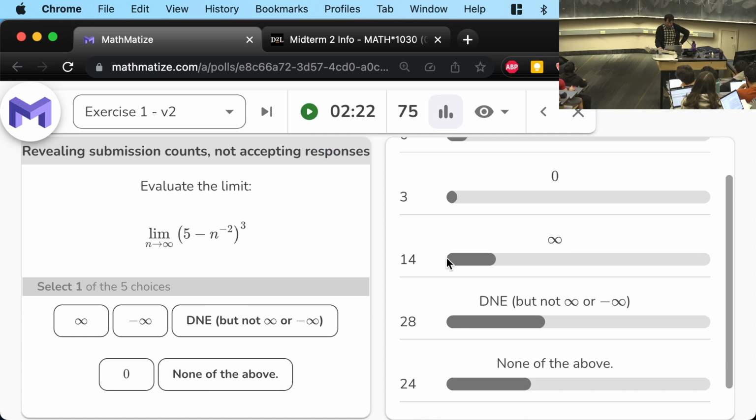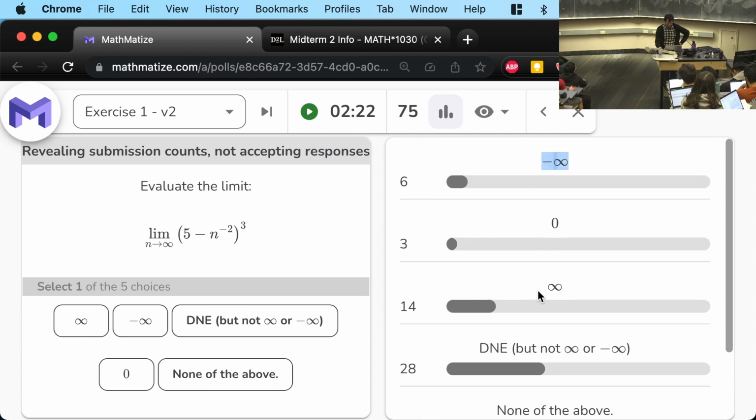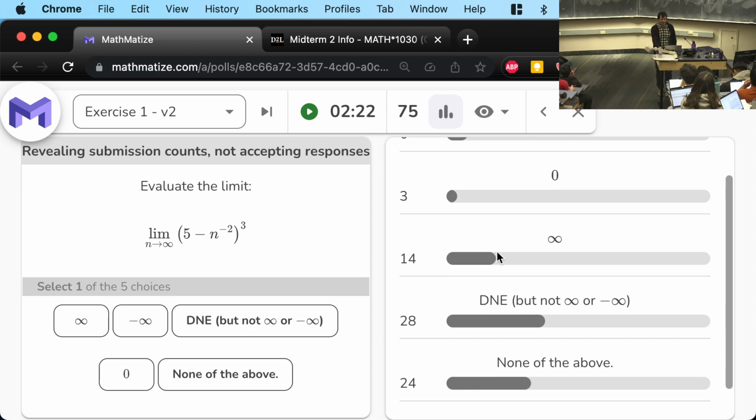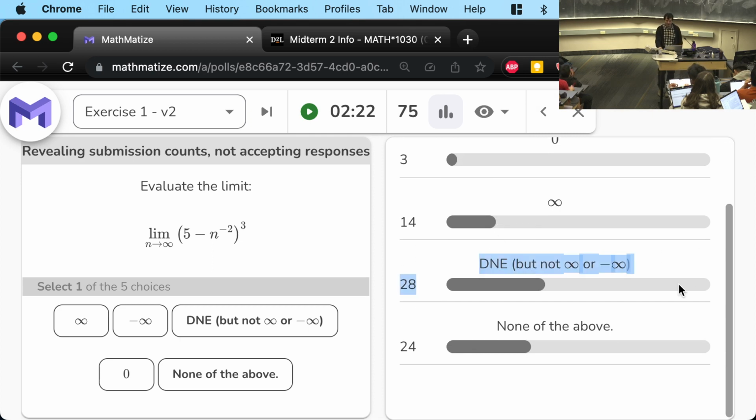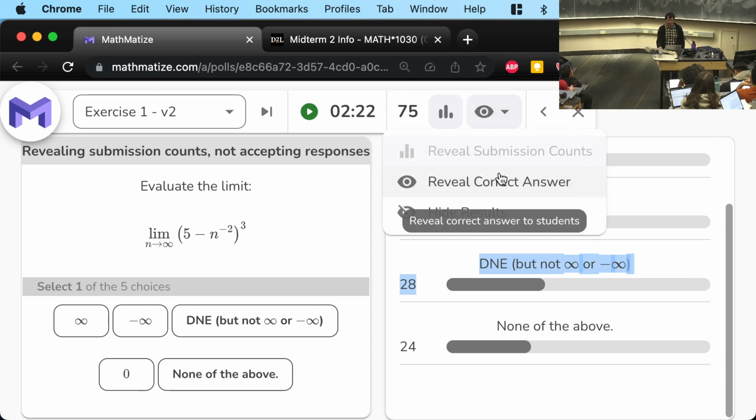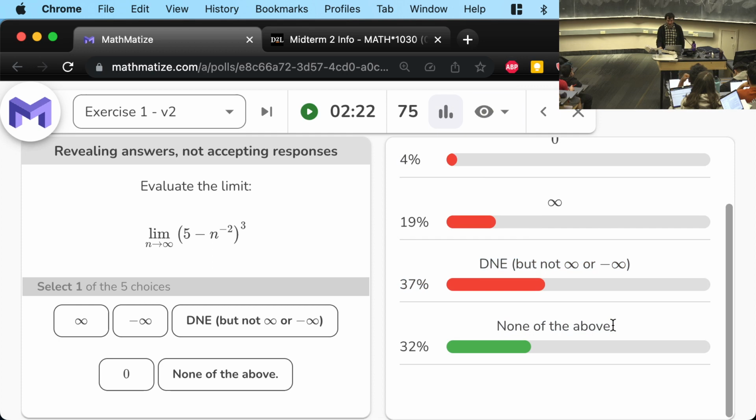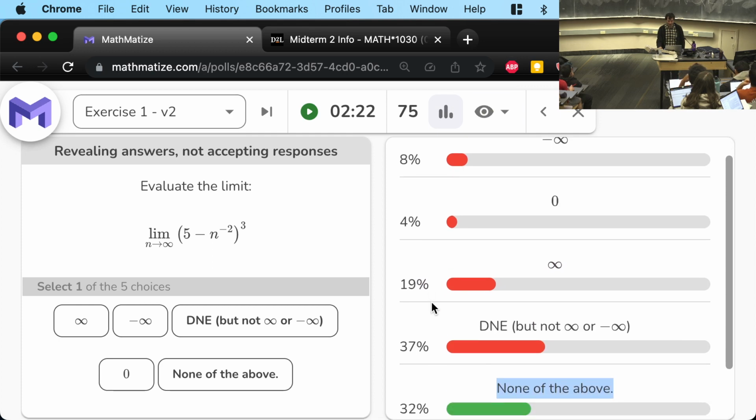So people drifted away from minus infinity and plus infinity. Minus infinity and plus infinity are both wrong. Those are not the right answers. There is no minus infinity or plus infinity in this problem. People drifted towards does not exist. Does not exist was the most popular before by a little bit. But the correct answer is none of the above. None of the above is correct. Only 32% of people got this one right.